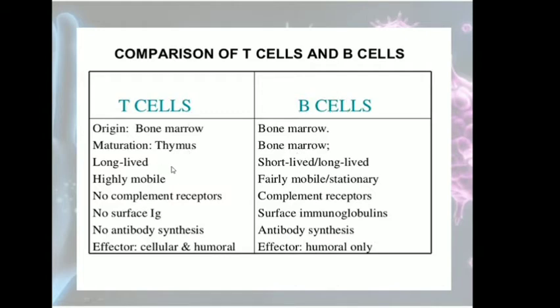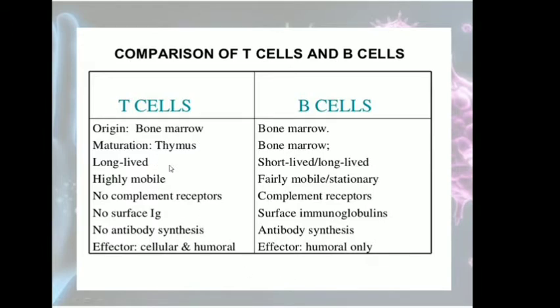T cells are long-lived, while B cells are short-lived or long-lived, depending on what type of B cells are there. There are basically 2 types of B cells. Then T cells are highly mobile, that means they can move from one part of the body to another, and B cells are mostly fairly mobile or stationary. Then T cells do not have any surface antigens, while B cells do have surface antigens. T cells do not form antibodies, and B cells form antibodies.